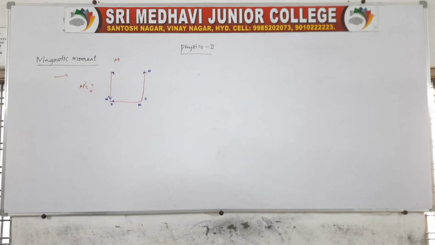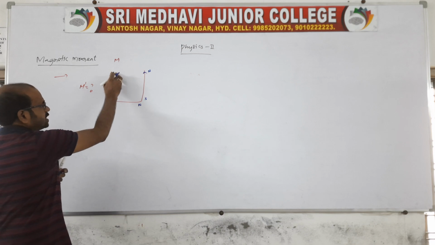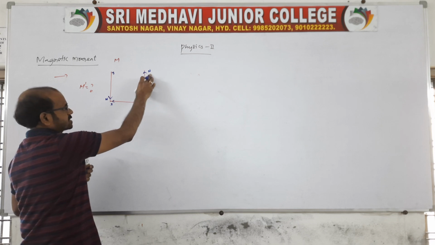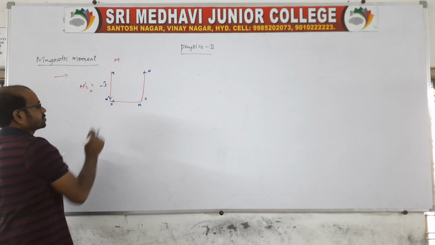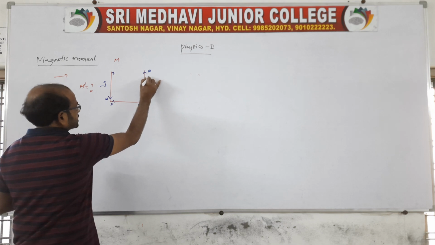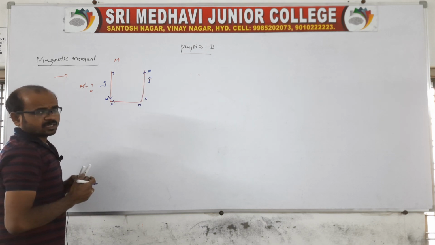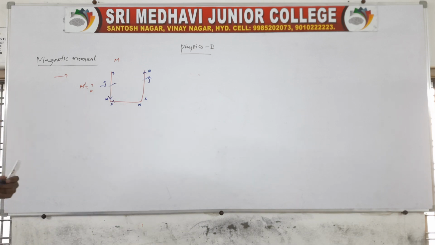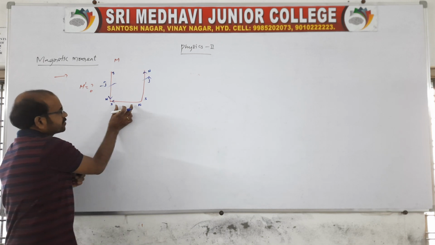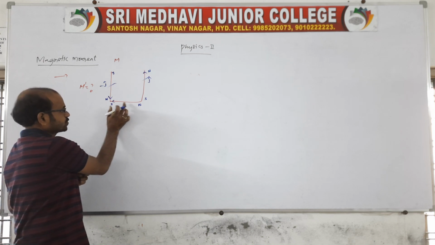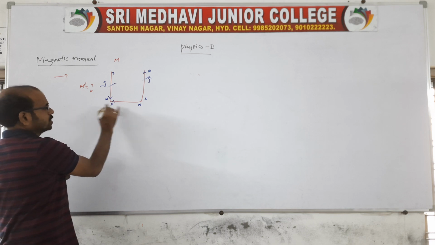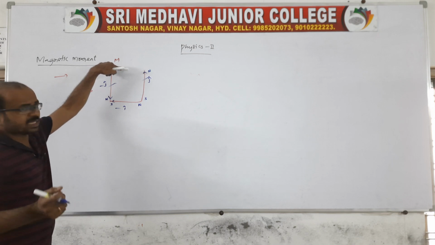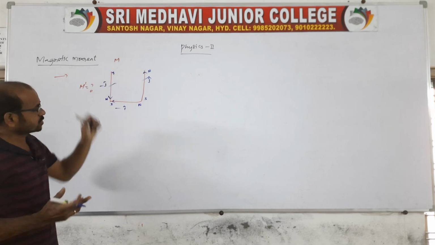So what will happen here? This indicates the negative y-axis, and this indicates the positive y-axis. So the negative y-axis is minus j cap, and the positive y-axis is plus j cap. The opposites are cancelled because the directions are opposite. Only one piece is left, which is towards the negative x-axis, so you say minus i cap. If there were another opposite to it, we could cancel it, but there is no opposite.